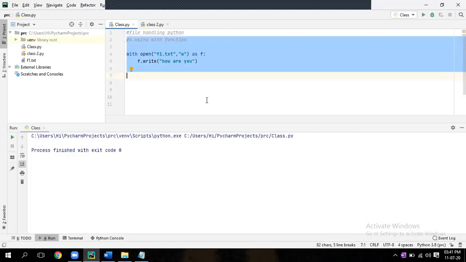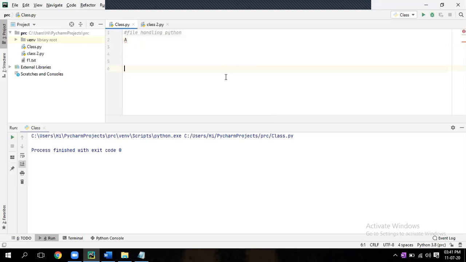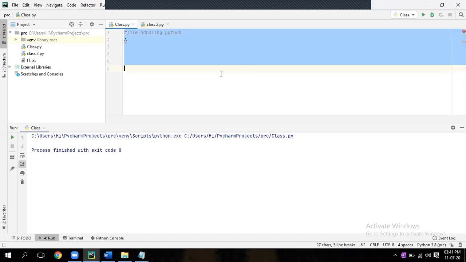So now we'll go to some file attributes in Python. Next topic is file attributes.